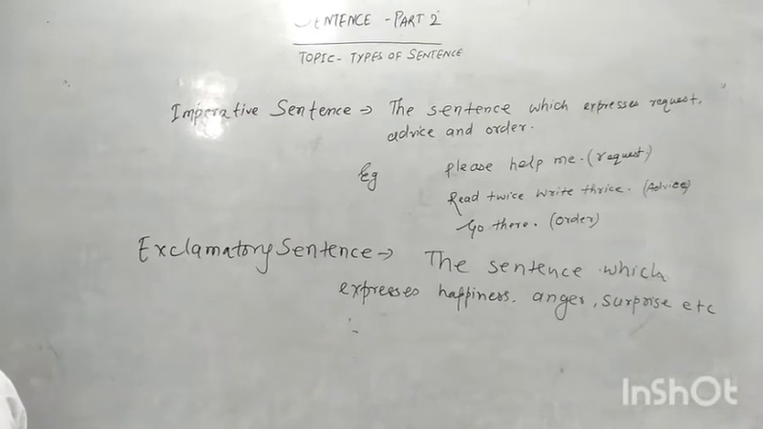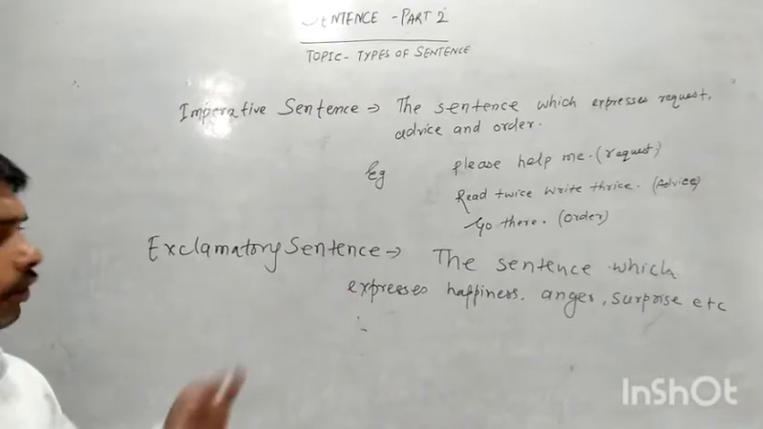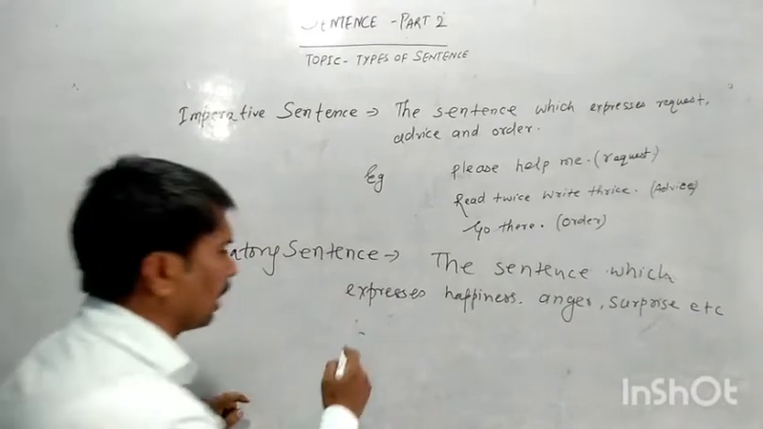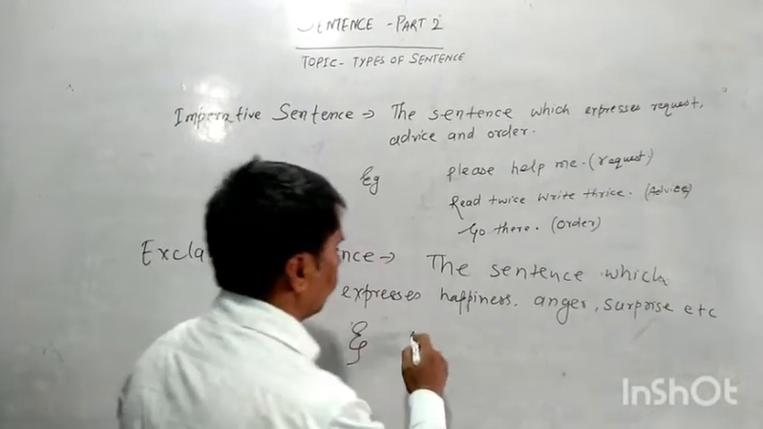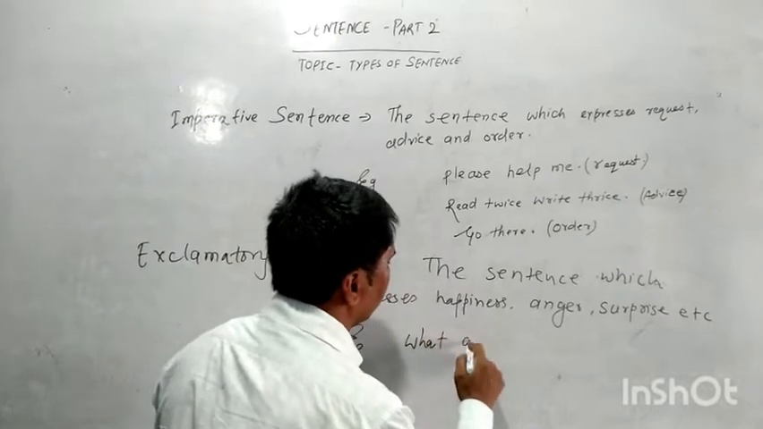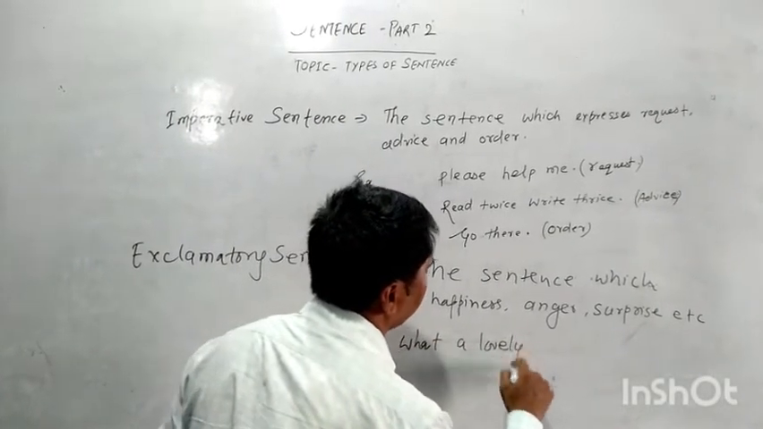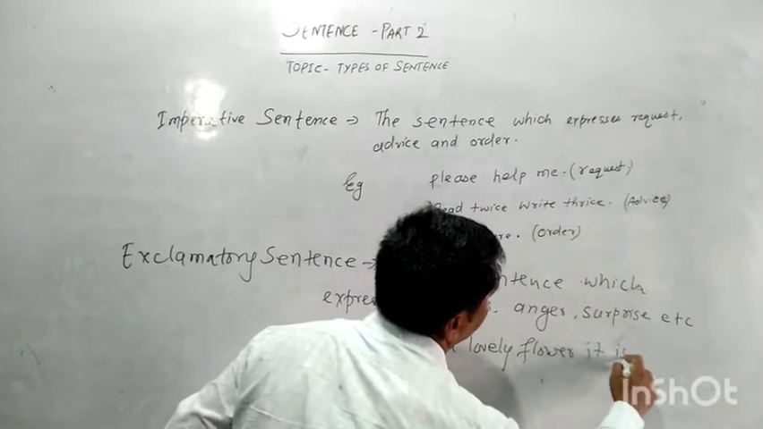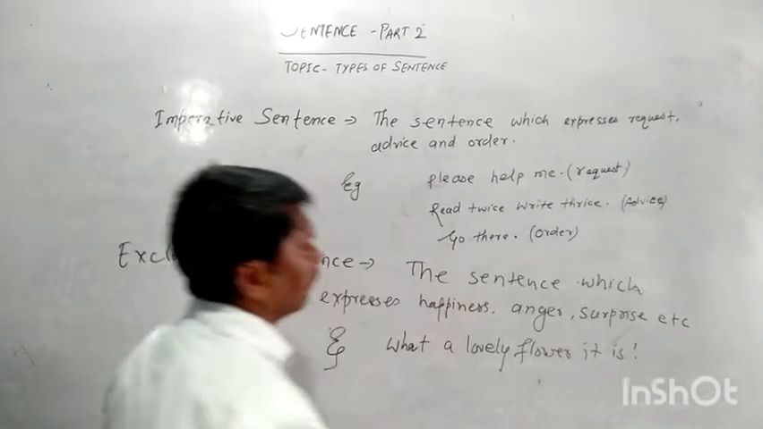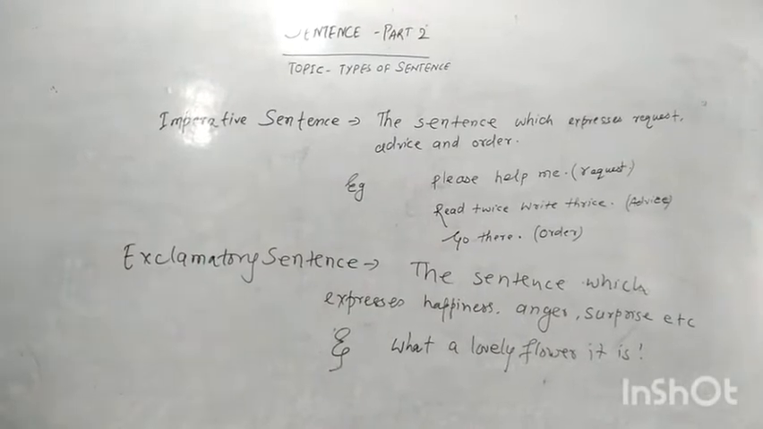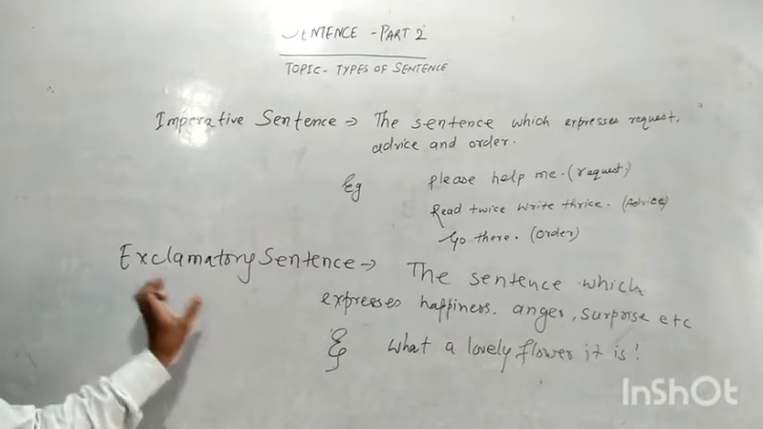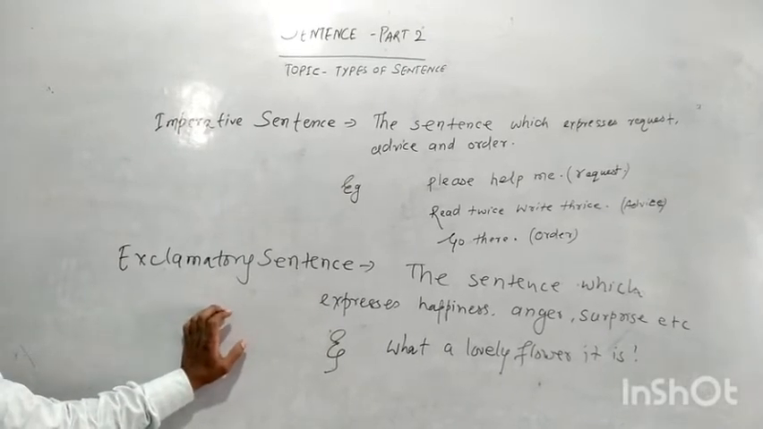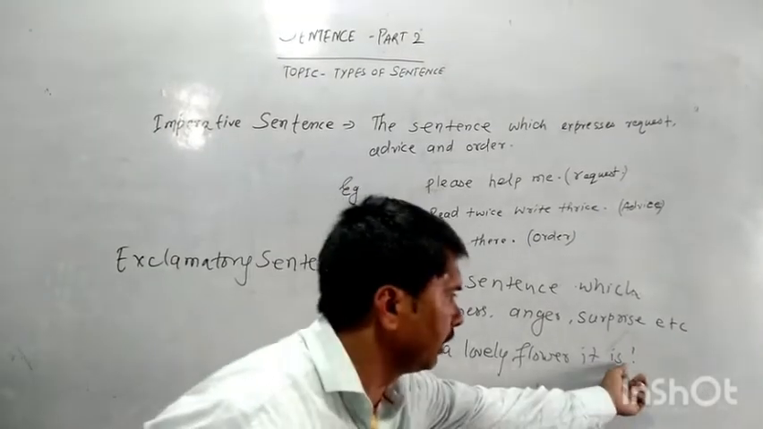When a sentence shows happiness, it is also an exclamatory sentence. Suppose I take an example: what a lovely flower it is. You should also remember that whenever an exclamatory sentence ends, it ends with an exclamation mark. This is called the exclamation mark.